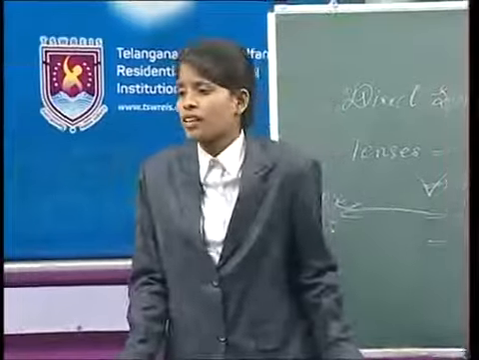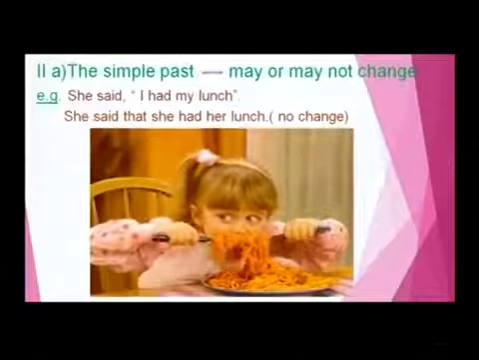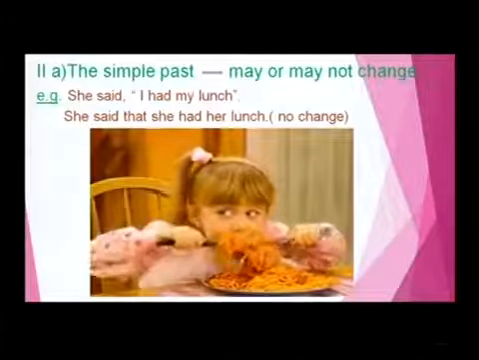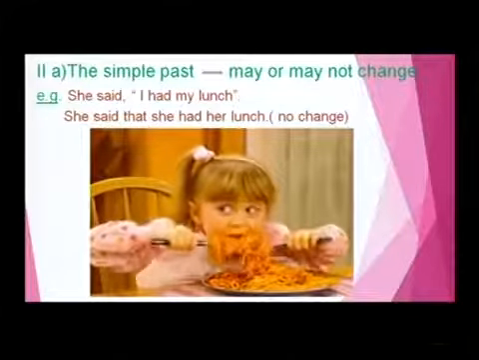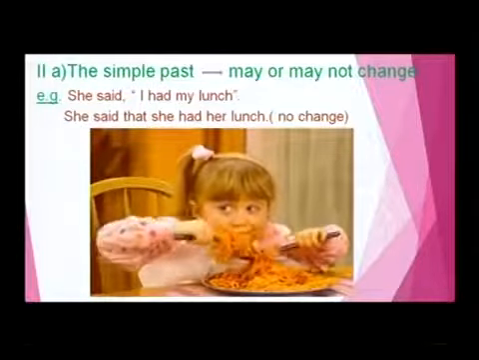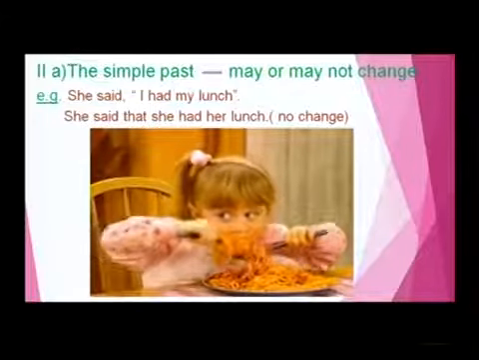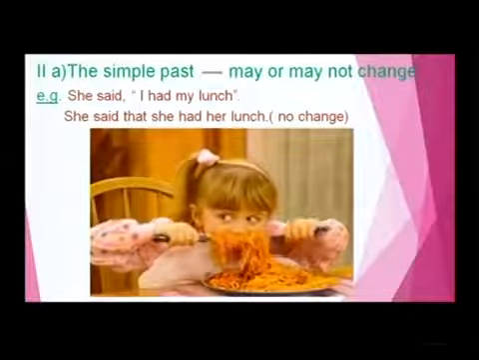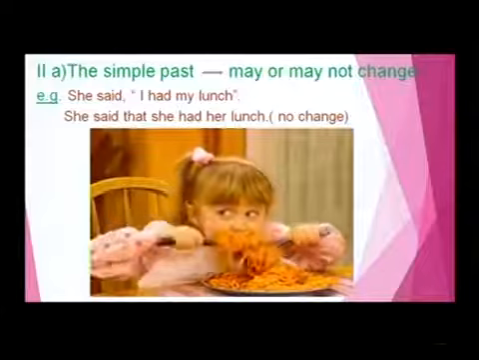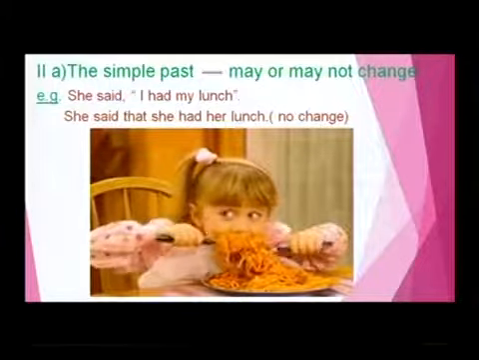See the PPT. The past tense is the simple past. It may or may not change. If there is a change, this is the best example. See, she said, I had my lunch. In indirect speech, she said that she had her lunch. There is no change in the tense while changing the speech of simple past.